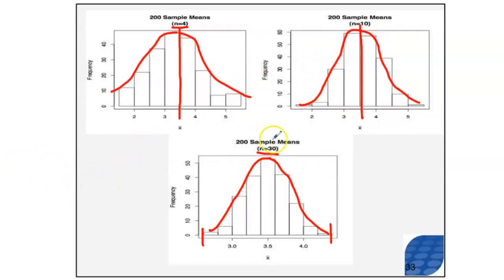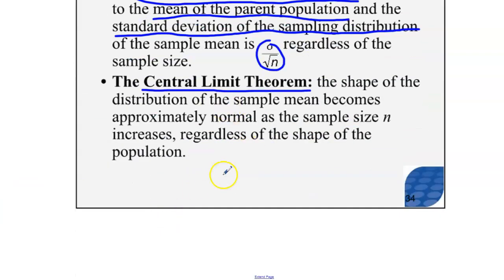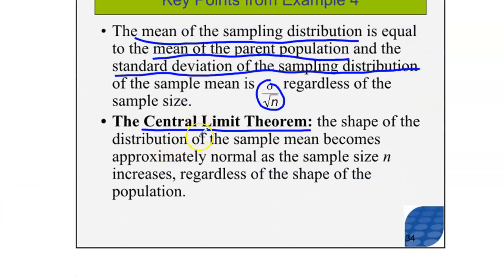That should make sense to you because regardless of the shape of the population, every time that we take a sample, it's either going to be a little bit larger, a little bit smaller, or exactly the same as the population mean. That's very, very important information. That's called the central limit theorem. Doesn't matter what the population looks like. It doesn't matter where you come from. You're going to be normal.